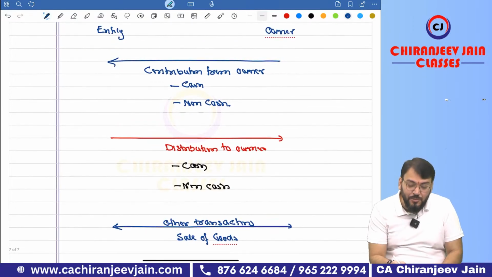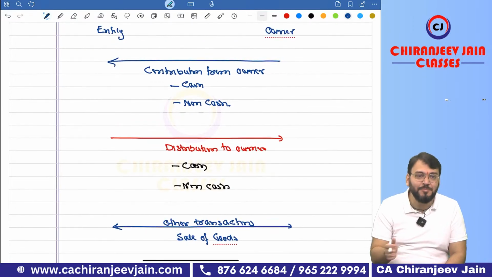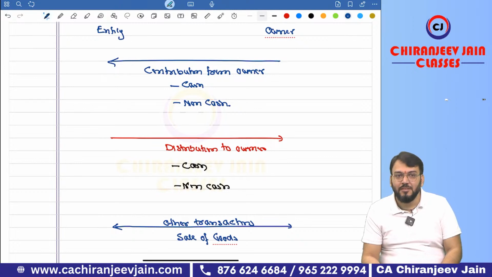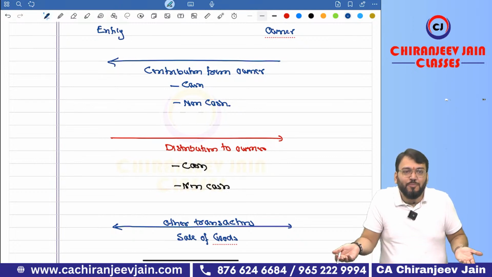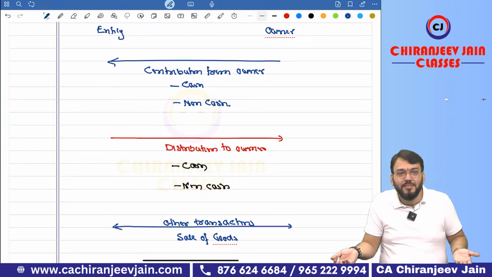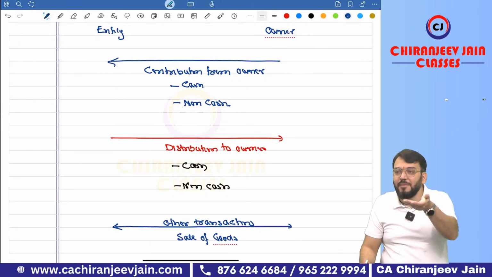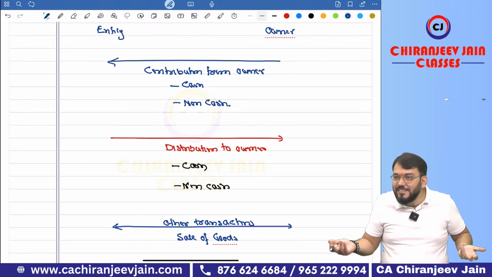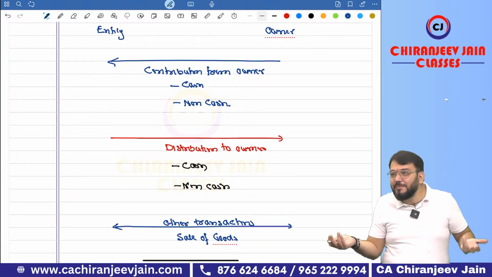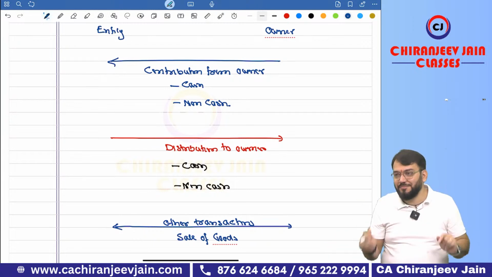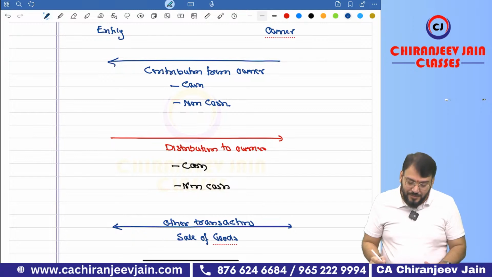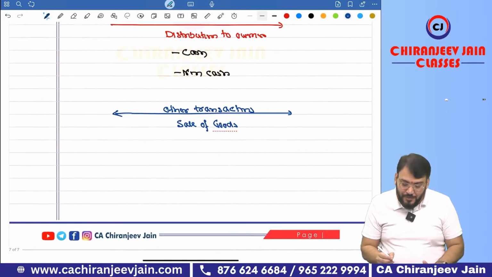But when I say contribution from owner, only cash is received, but there is no obligation to transfer anything. Yes or no? When I say distribution to owner, only cash is given and nothing is received, no service, nothing. It is one way. I hope you are understanding.